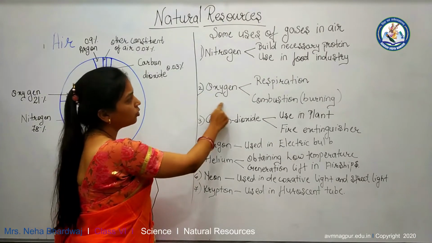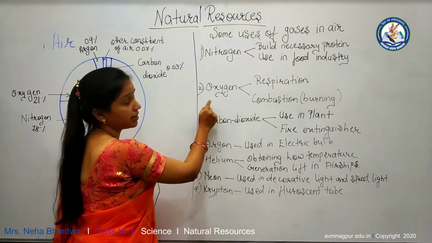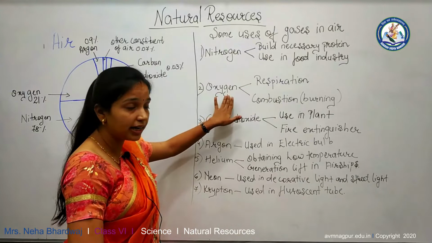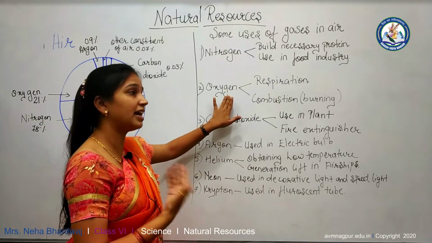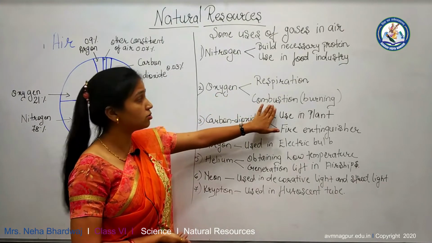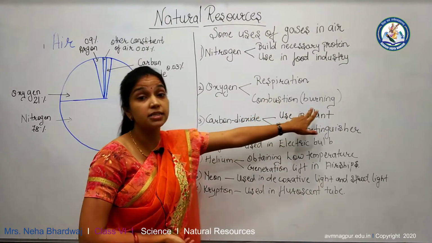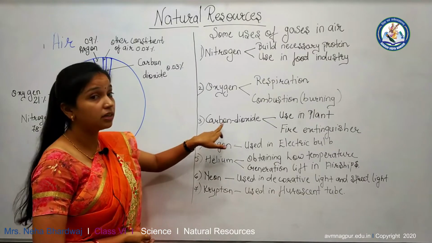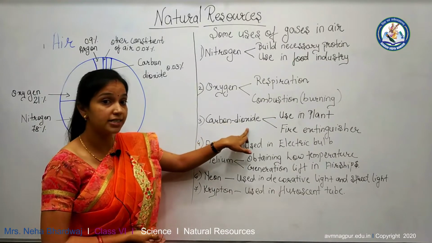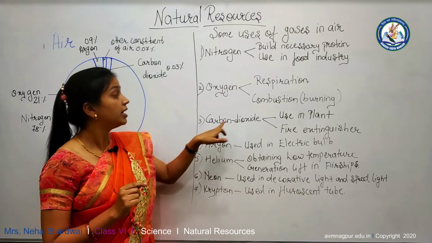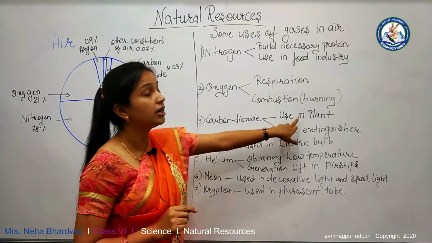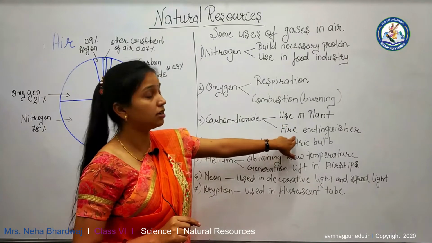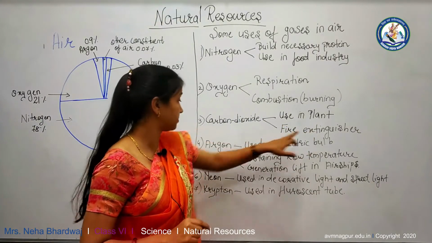Then you well know about this gas and its uses, that is oxygen. Oxygen is used for respiration. As you know, human beings inhale oxygen and exhale carbon dioxide. It is also used for combustion. Combustion means burning. Then the third gas is carbon dioxide. The proportion of carbon dioxide is 0.03%. Carbon dioxide is used for photosynthesis in plants and it is also used in fire extinguishers.